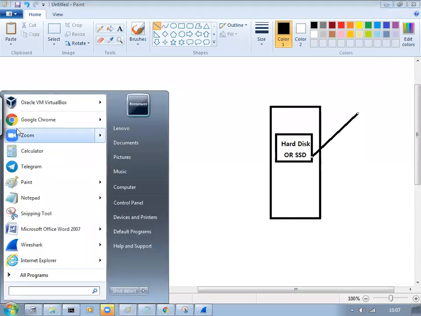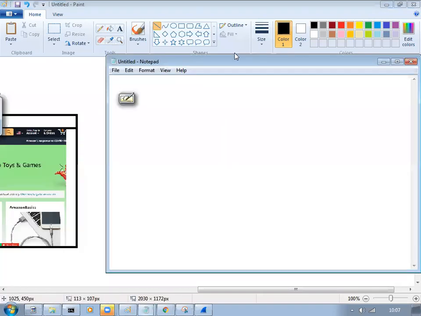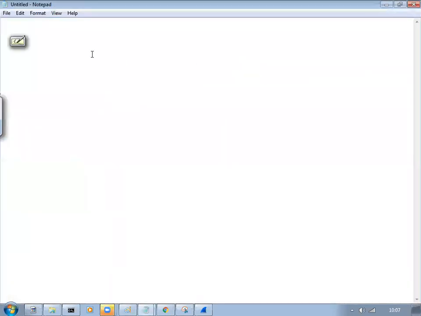I can create one. I will launch Notepad. Now I want to write the source code for Amazon or my own website. We will use the HTML language.